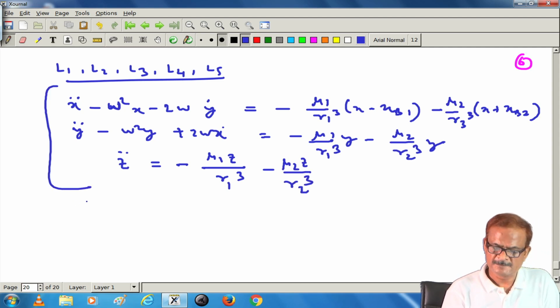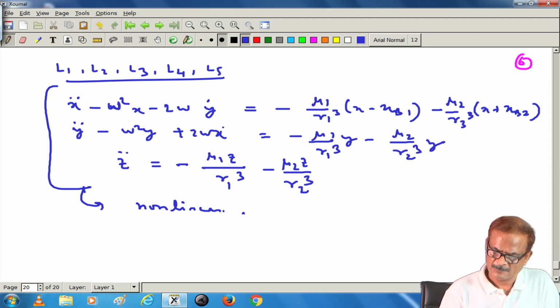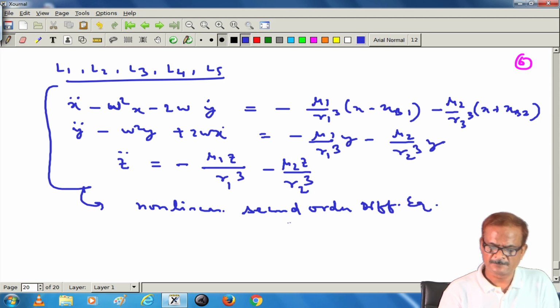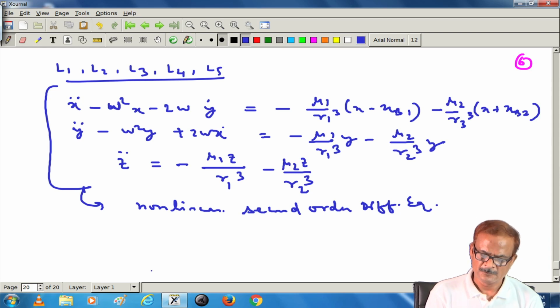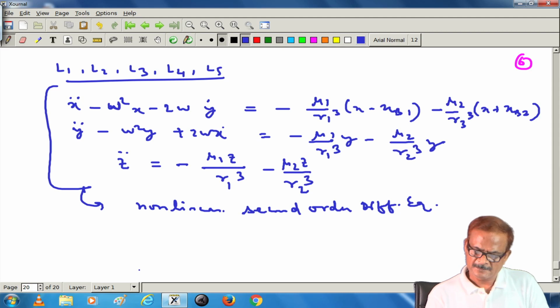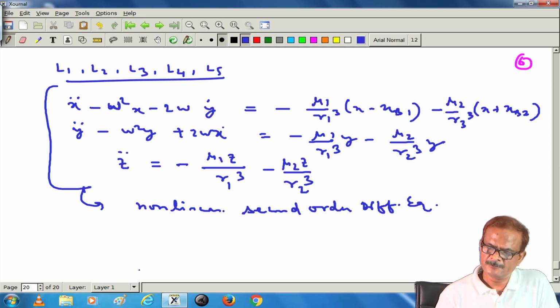So, these equations are non-linear second order differential equations. To solve this and to study the stability, we linearize the system.